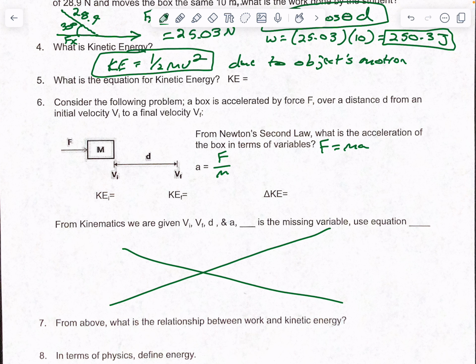Your initial kinetic energy would be 1/2 mv initial squared, and your final kinetic energy would be 1/2 mv final squared. And your total change in kinetic energy, remember this little triangle right here means change, would be 1/2 mv final squared minus 1/2 mv initial squared. This is kind of just a recap of formulas, not going to get too hung up on that.